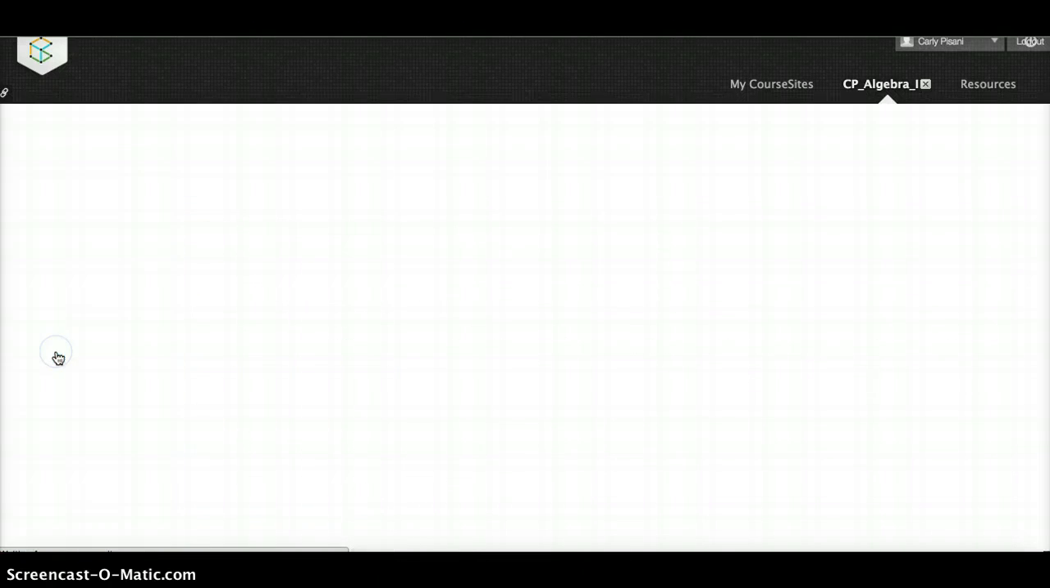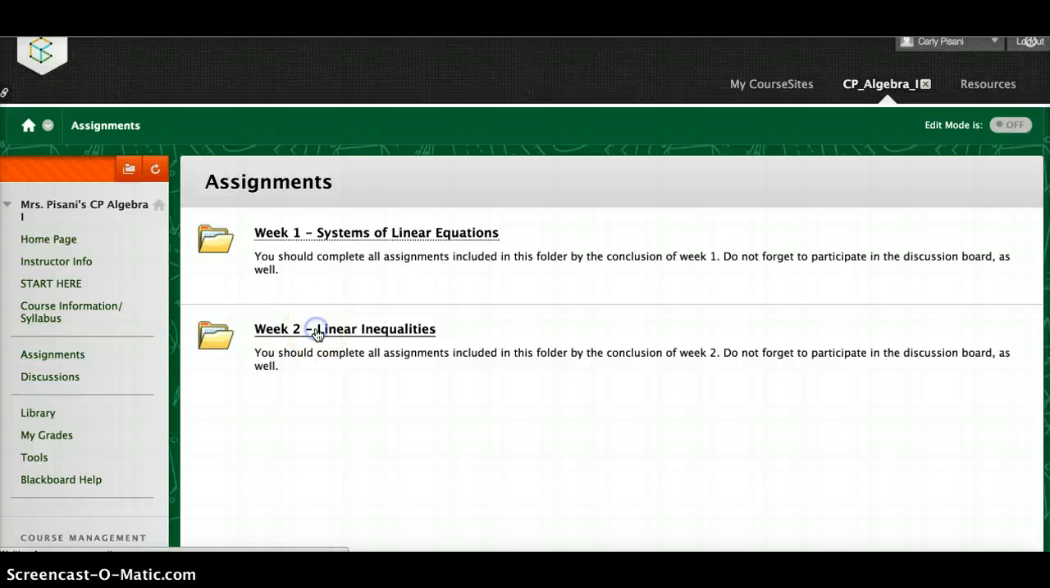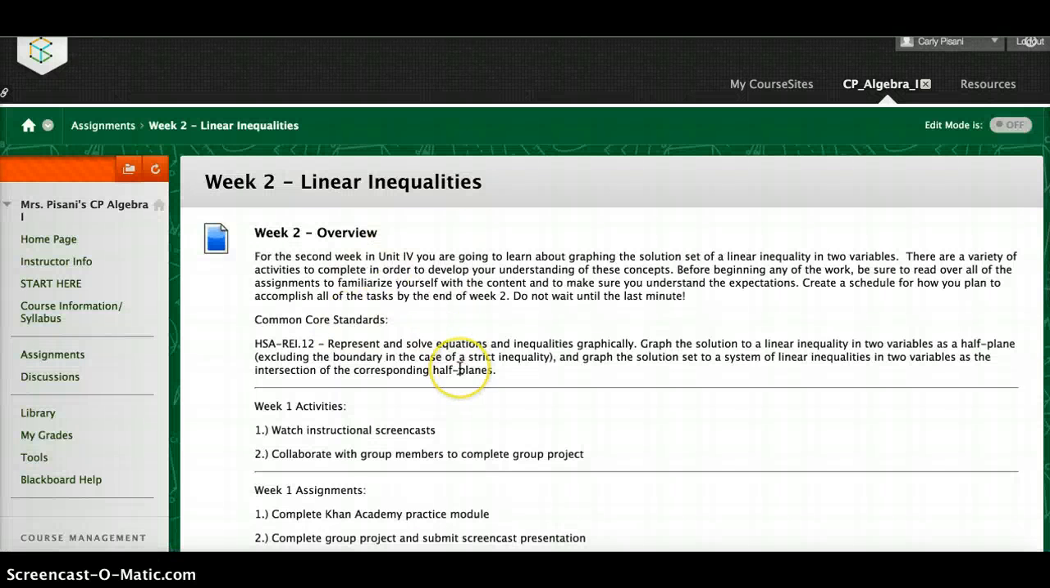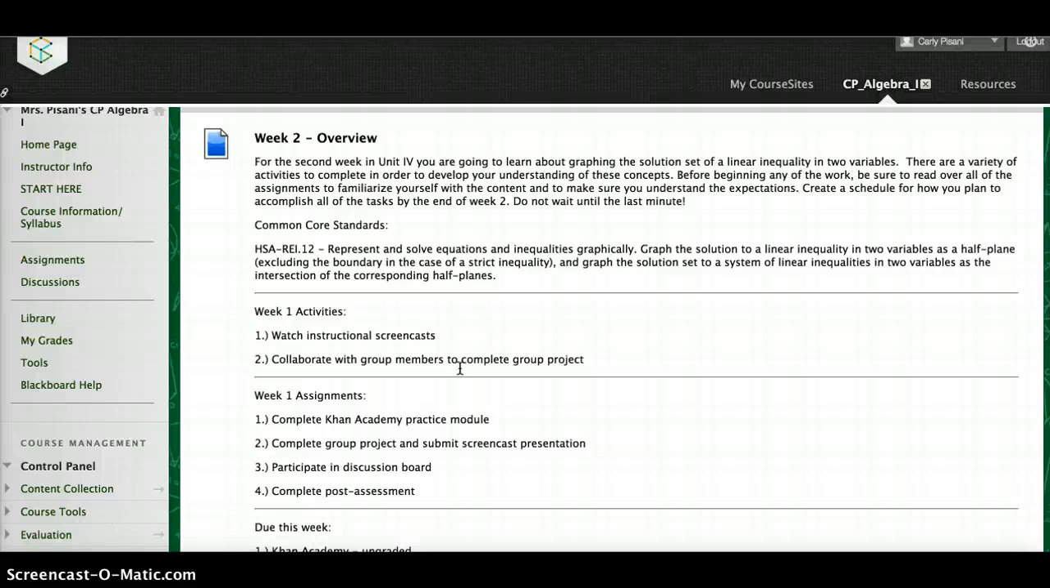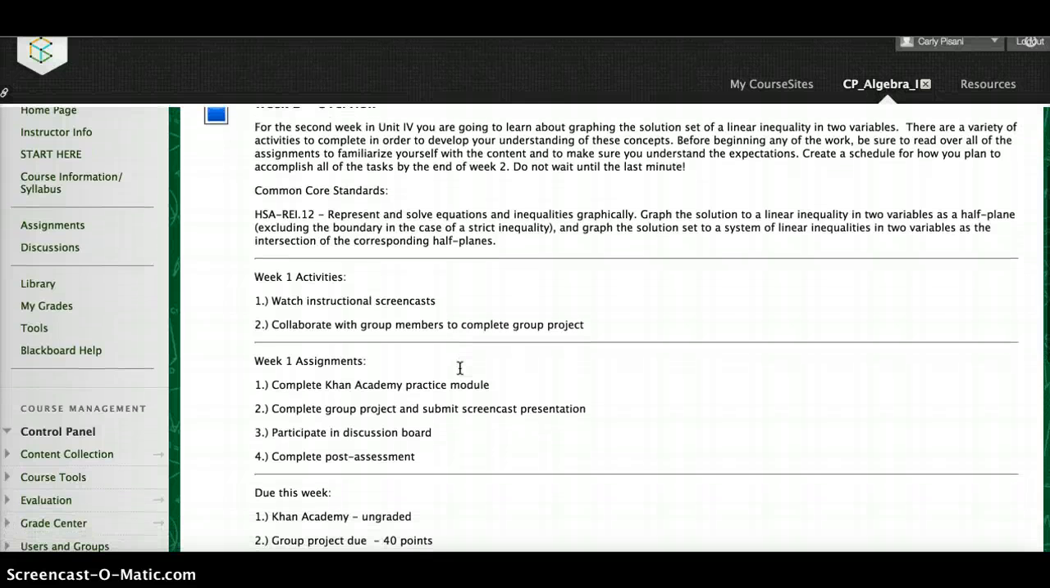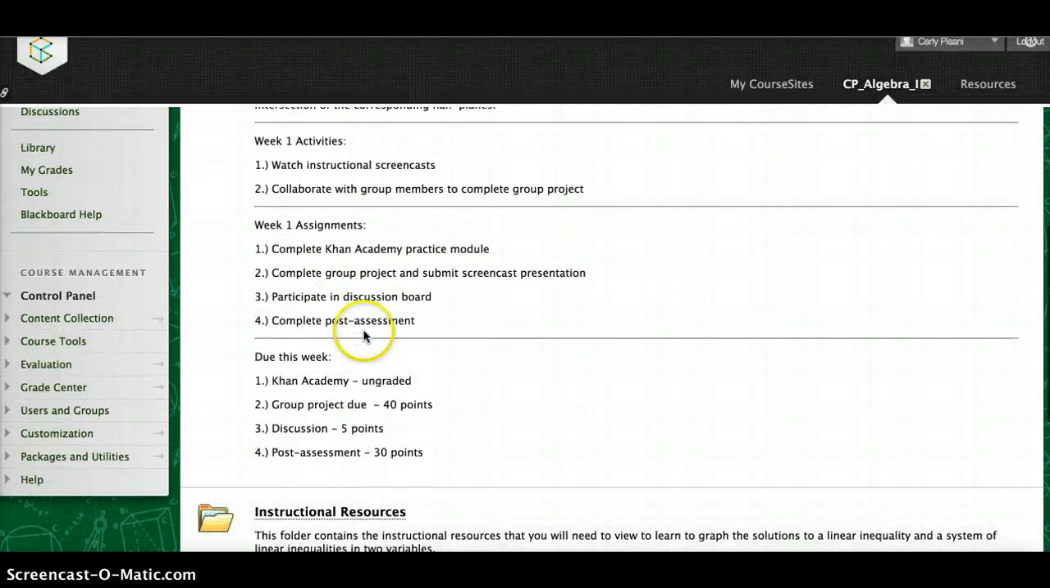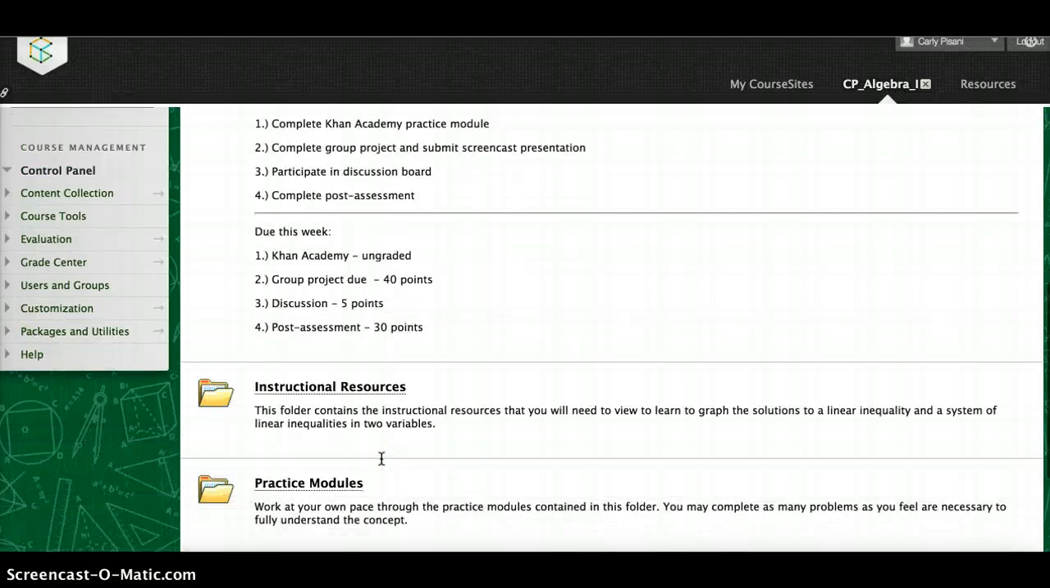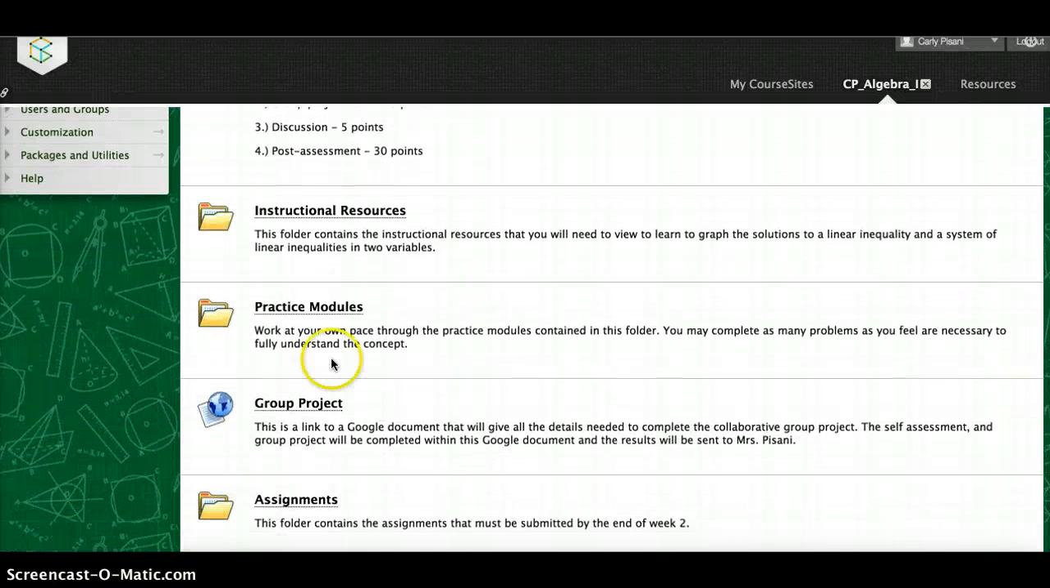So if we go back to the assignments folder, here's week 2. And in week 2, it's the same exact format, so the students will become familiar with how to read these learning modules. So an overview of the week, the standards they'll meet, the activities to complete, assignments, what's due this week, and then the same 3 folders. So the instructional resources, the practice modules, and the assignments. The group project link is here again.